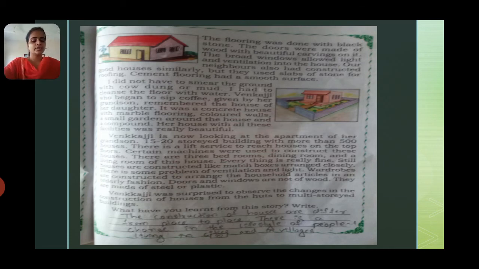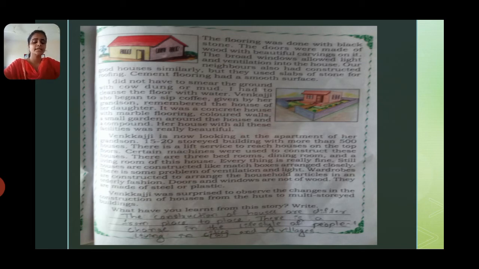Our neighbors also constructed a good house similarly, but they used slabs of stone for the roofing, and the cement floor had a smooth surface. Her neighbor's house is also the same, with a little bit of difference in their life.